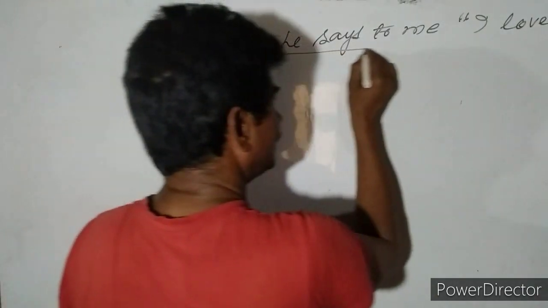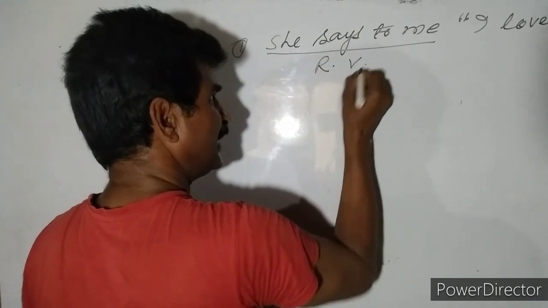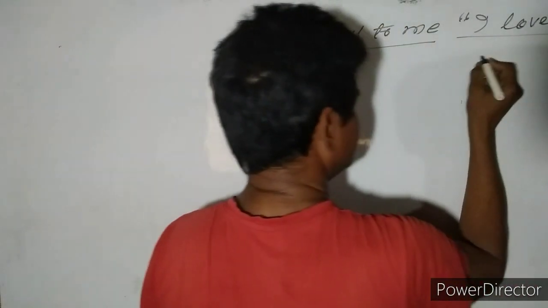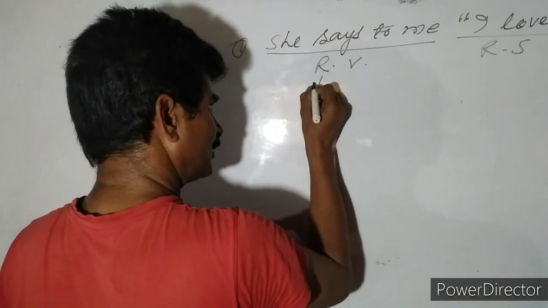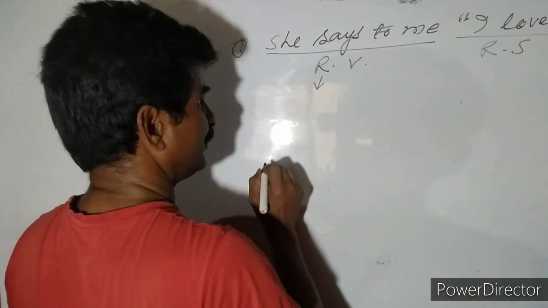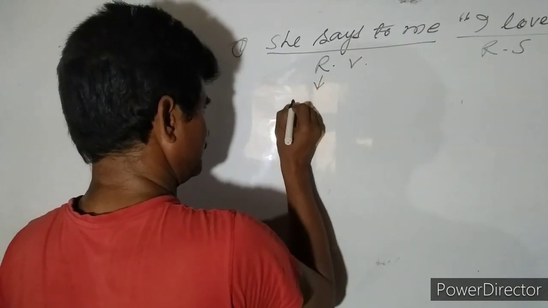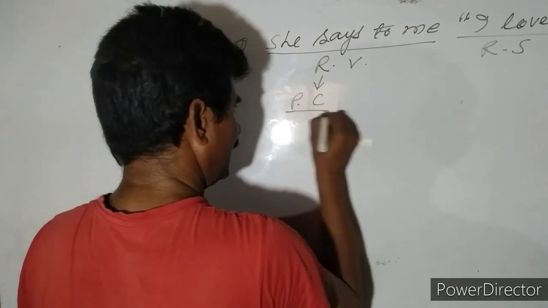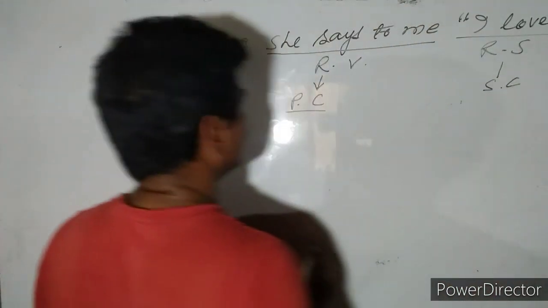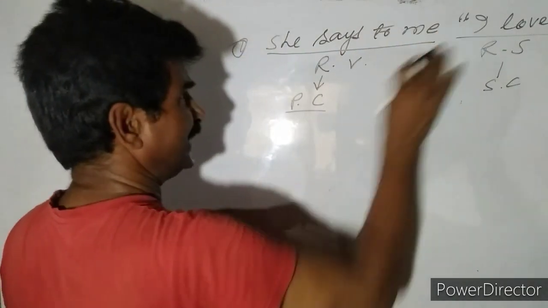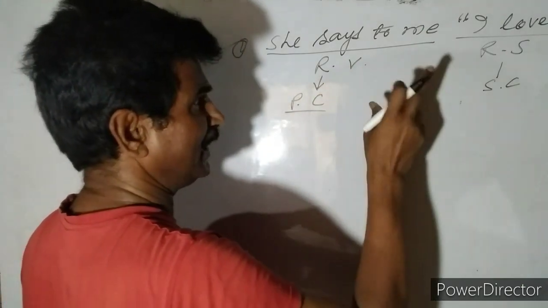The first part of this narration is the reporting verb, and the second part is the reported speech. Or we say that the first part is the principal clause and the other part is the subordinate clause. The sense of this narration is she says to me I love you, वह मुझसे कहती है I love you.